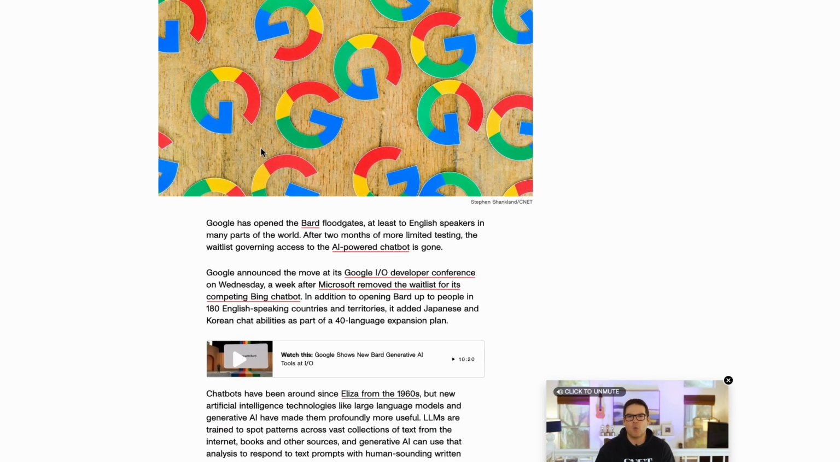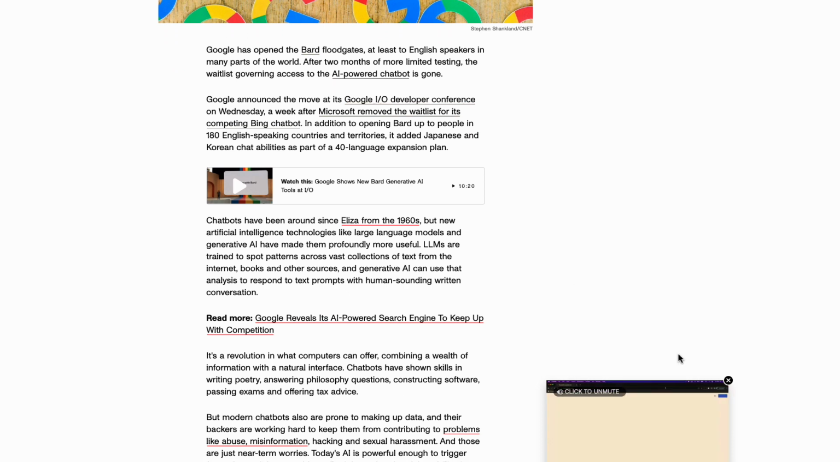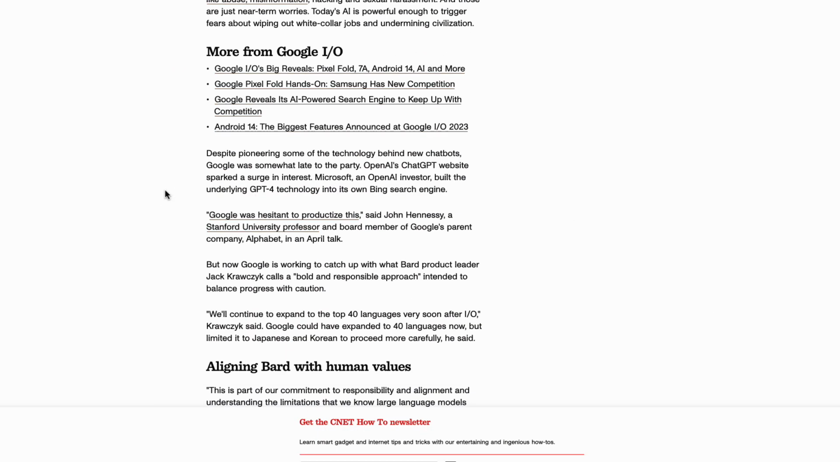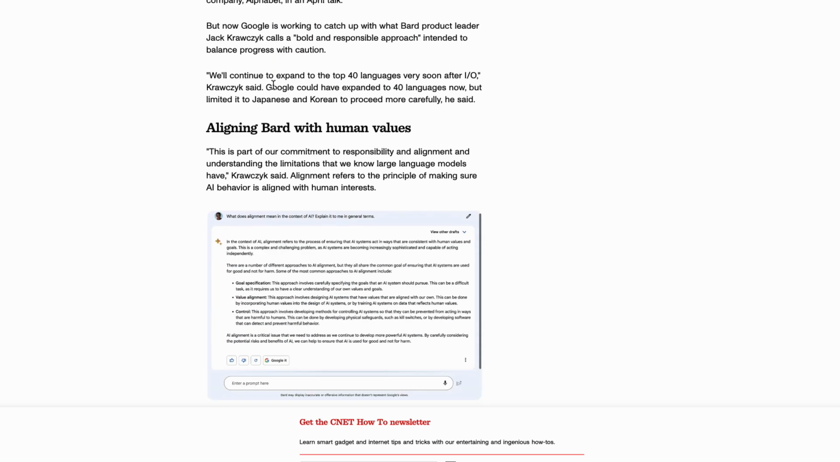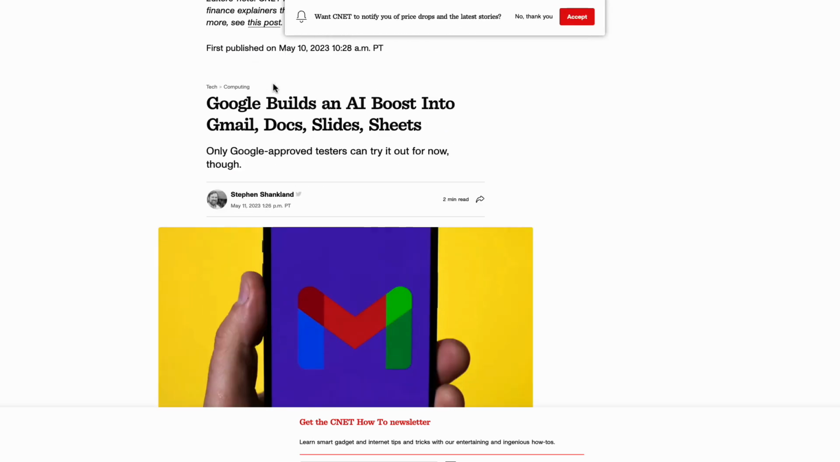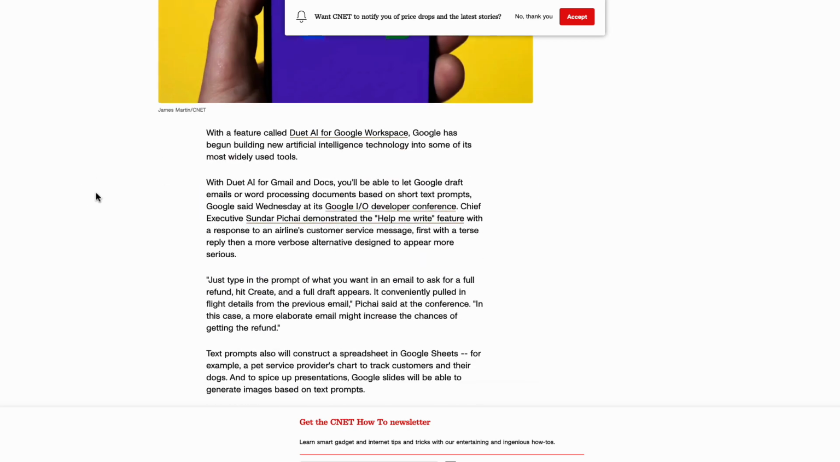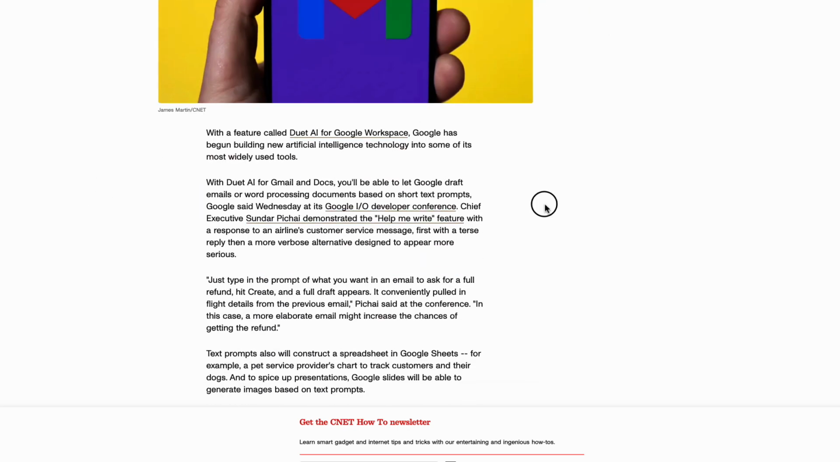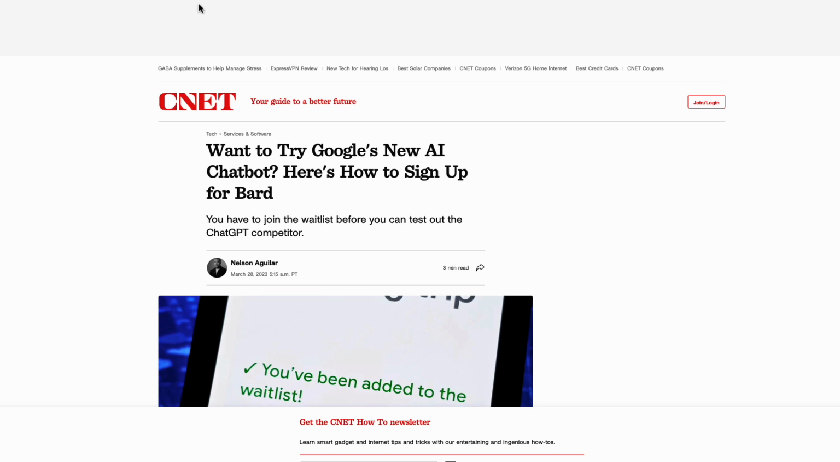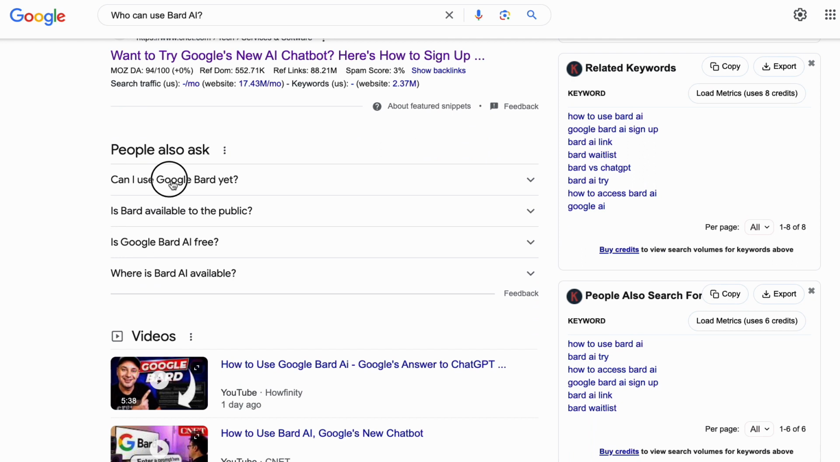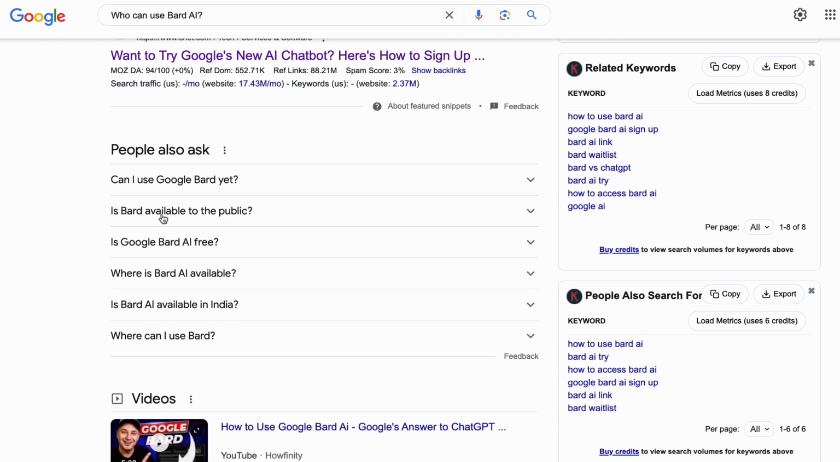Business professionals. Bard AI can be a helpful tool for business professionals. Business professionals can use Bard AI to help them with their research, writing, and presentations. For example, business professionals can use Bard AI to generate summaries of market research or to create presentations for their clients.